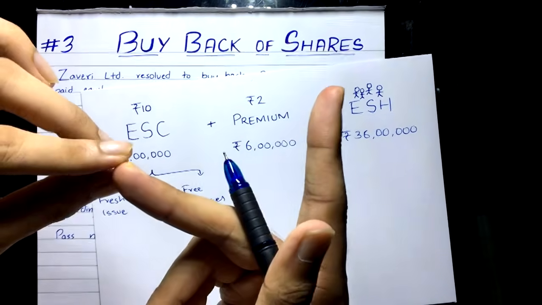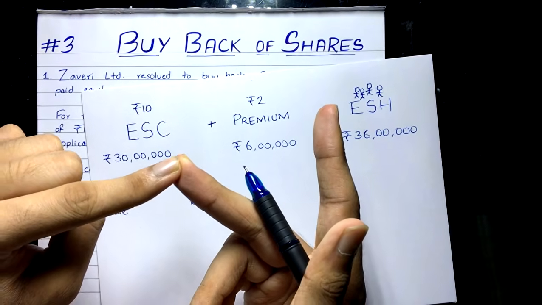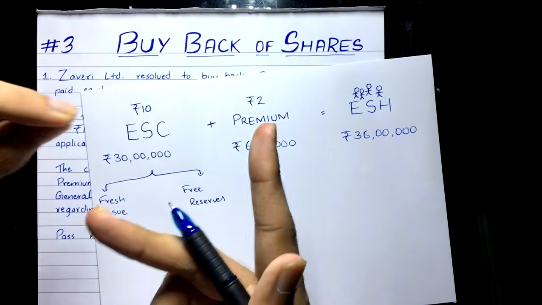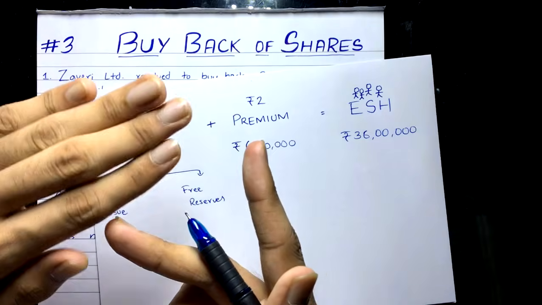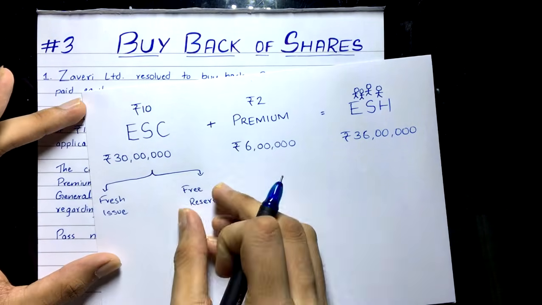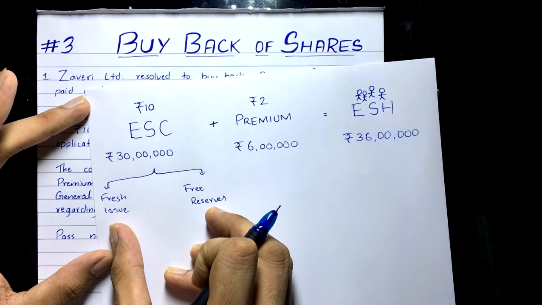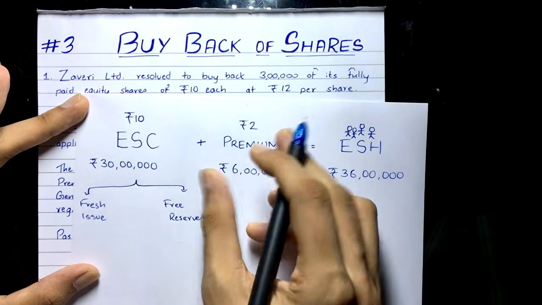The divisible profits such as general reserve, profit and loss, dividend equalization fund, all those things, divisible profits, as well as securities premium, only in this section. Actually securities premium is not a free reserve, but only here in section 68, free reserve includes securities premium. So these are the two ways the buyback can happen. All right, and then this premium, this is a loss to the company.